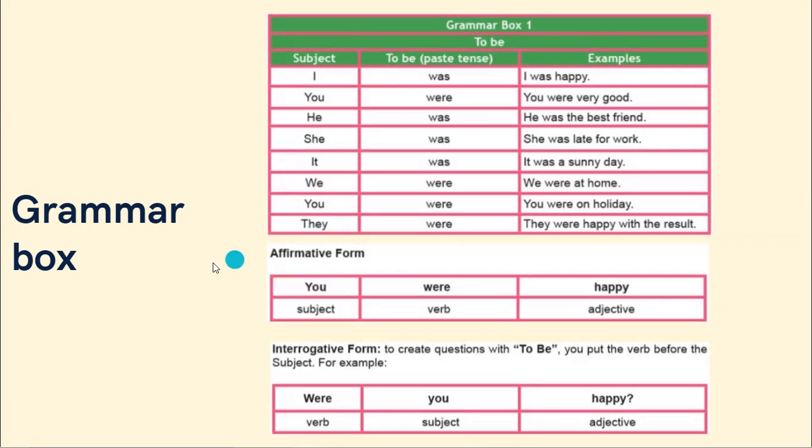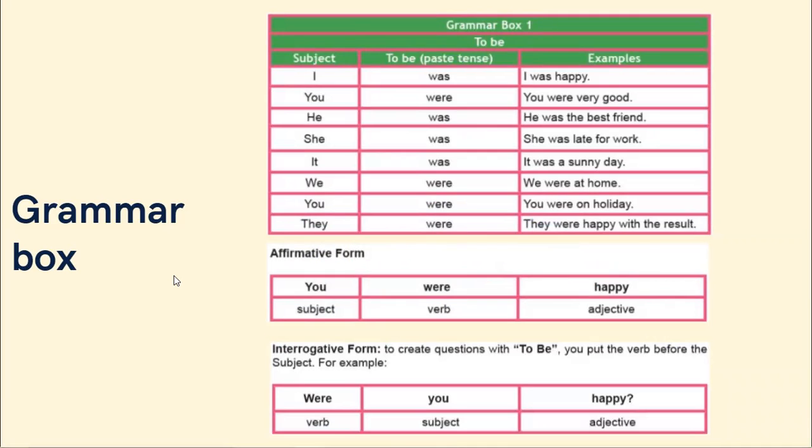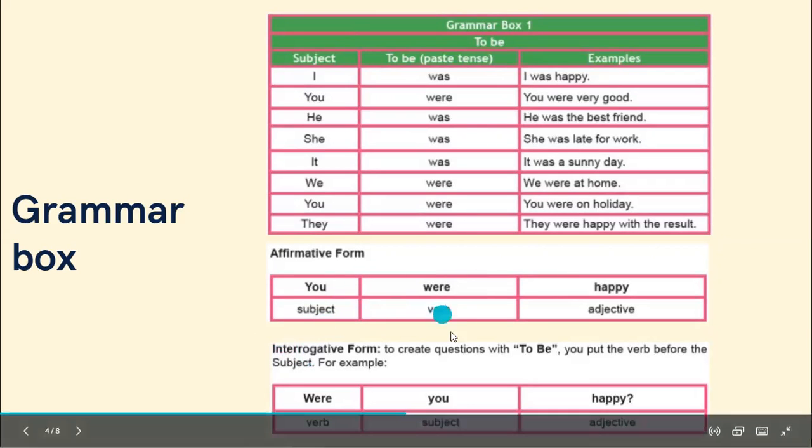And here we have the affirmative form, which is you were happy. Here we have the subject or pronoun, the verb, and the adjective. Tú estabas feliz. And in the interrogative form, we can create a question using to be, and the form to use this verb in an interrogative form is first we put the verb before the subject and then the adjective.